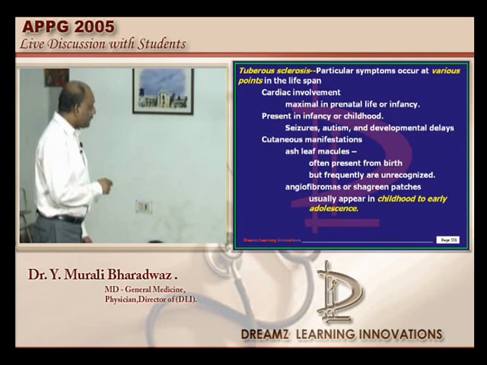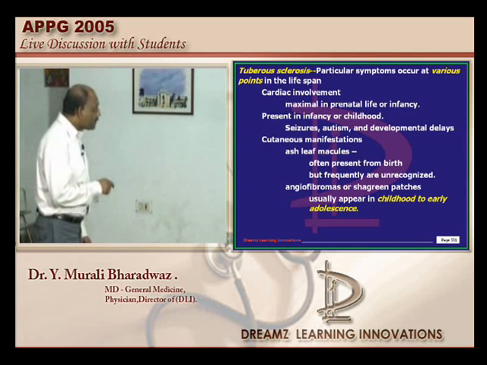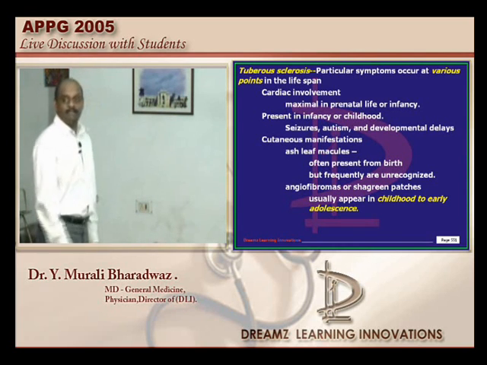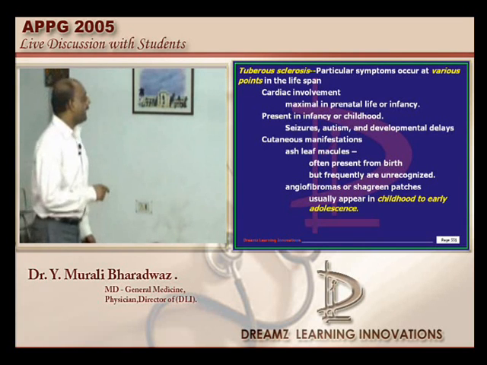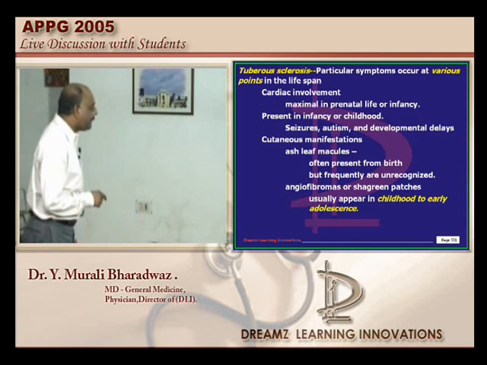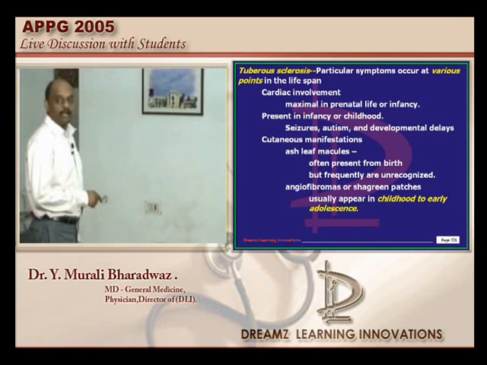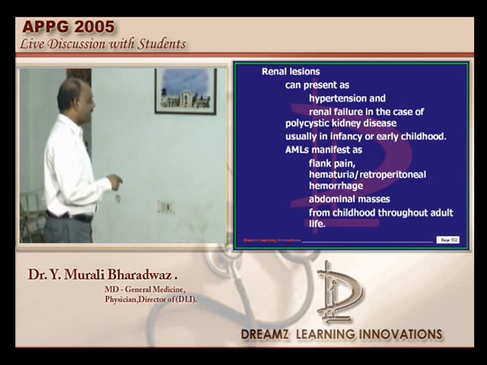If the tuberous sclerosis patient is presenting in infancy or childhood, then seizures, autism and developmental delay become the manifestations. When will Ash leaf macules appear? They appear from birth, but frequently are unrecognized. Shagreen patches usually appear in childhood to early adolescence. So, by all this, let us also talk the remaining things.